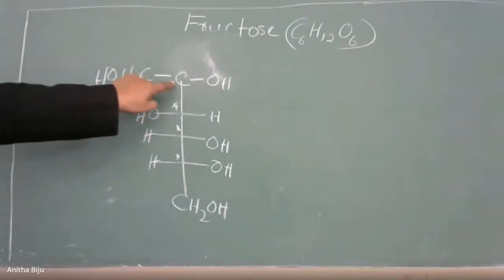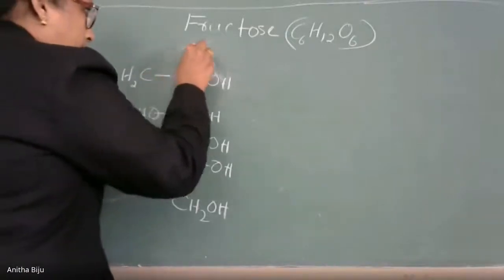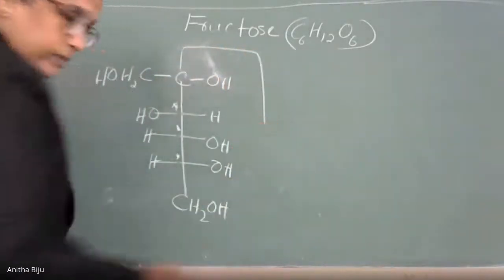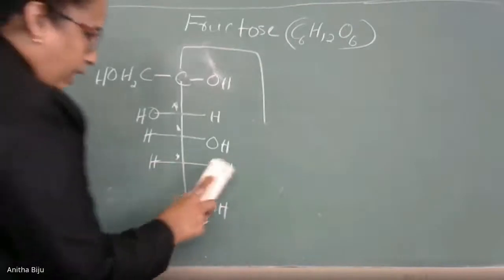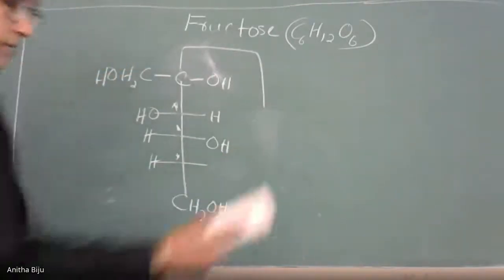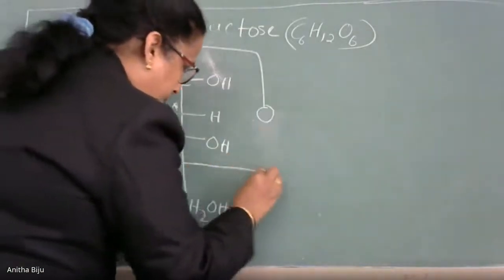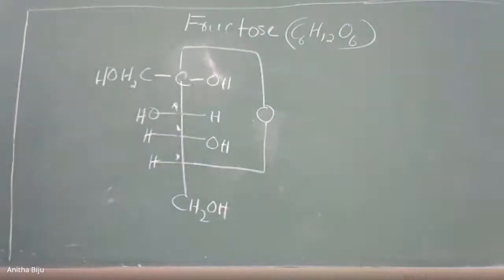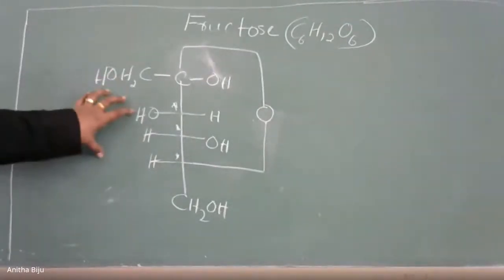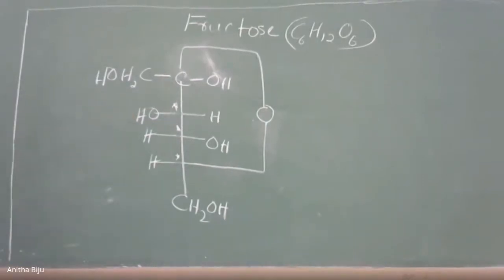This is carbon, and through this carbon the link is coming like this, and this oxygen atom is shifted to this side. Here we have the oxygen atom. This is the way the closed structure is formed.